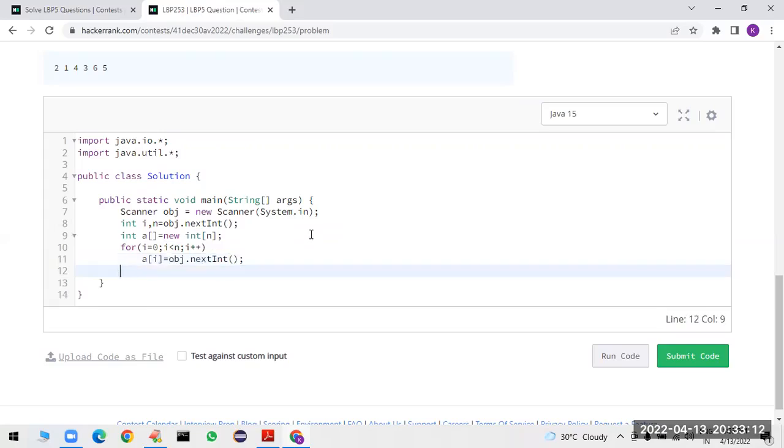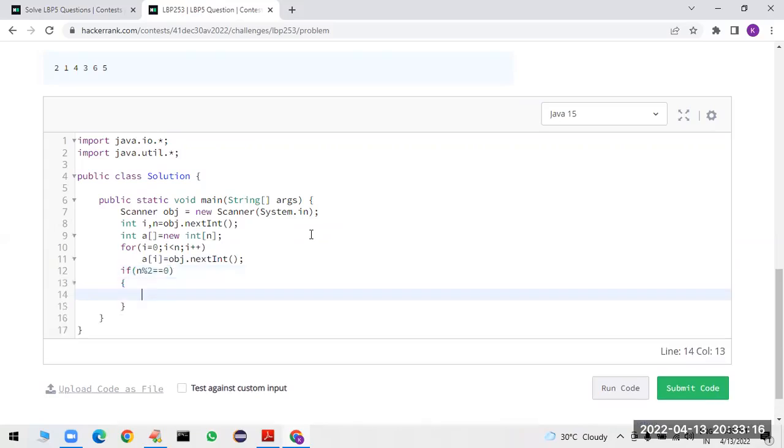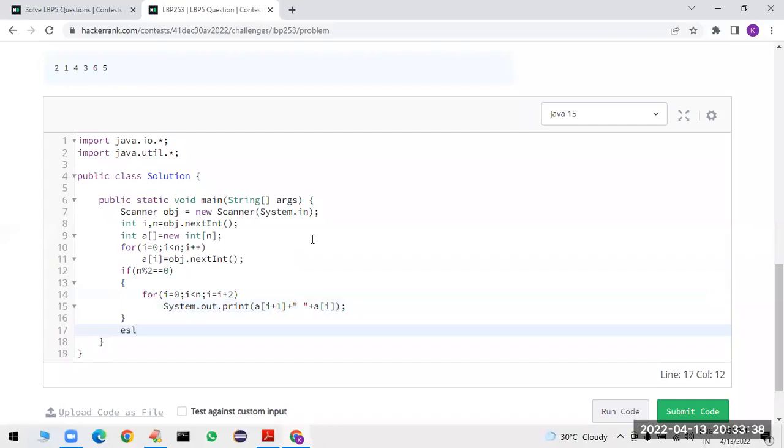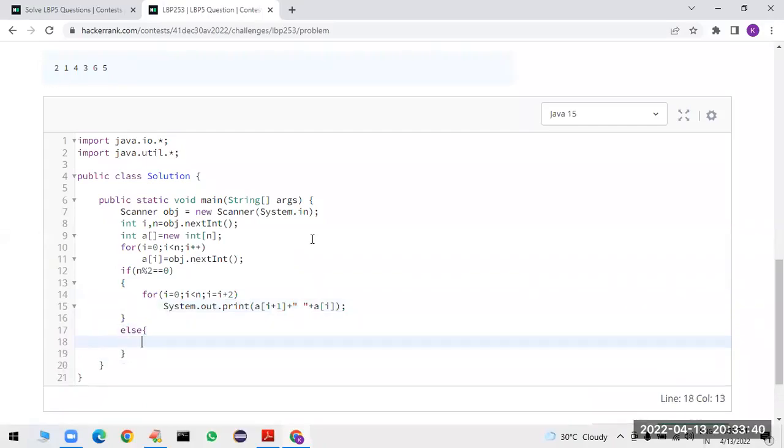Now we have to check whether the length is even or not. If the length is even, for i = 0, i < n, i = i + 2, I want to print with System.out.print a[i+1] plus a space followed by a[i]. Suppose the length is even; what if the length is odd, then what do we have to do?